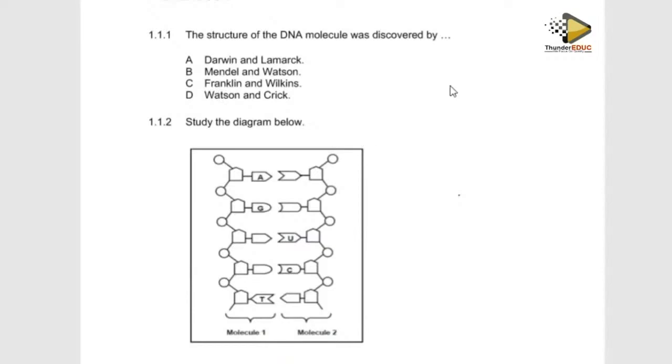Some students write the question. Number two, when the answer is A, for example, don't write A and then write Darwin and then Lamarck. No, we only want A, B, C, or D. That's it. Some don't even write the letter, they write the names. That's completely wrong.